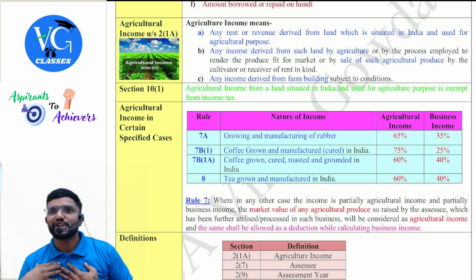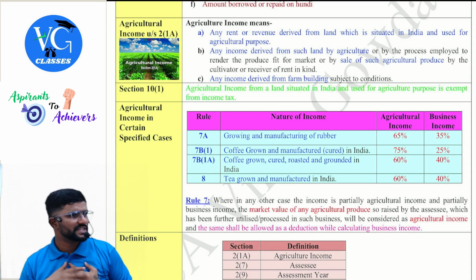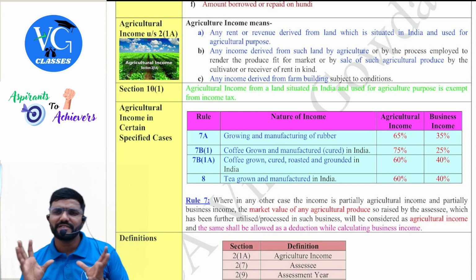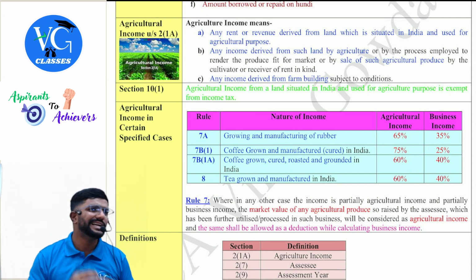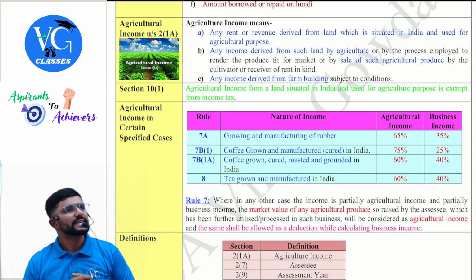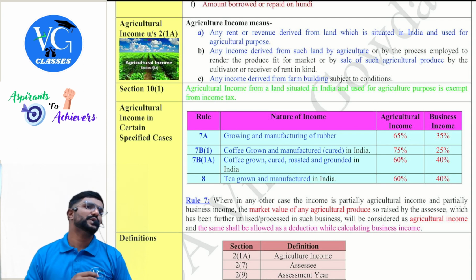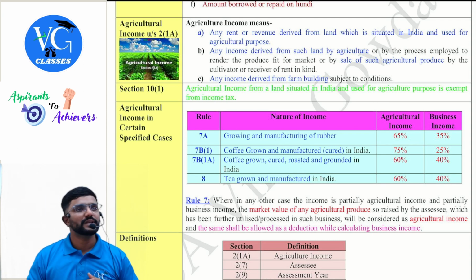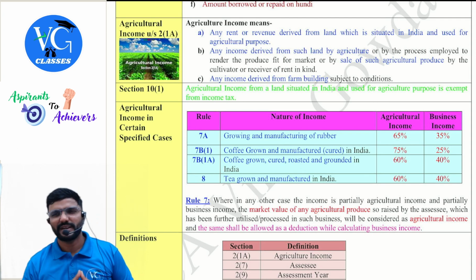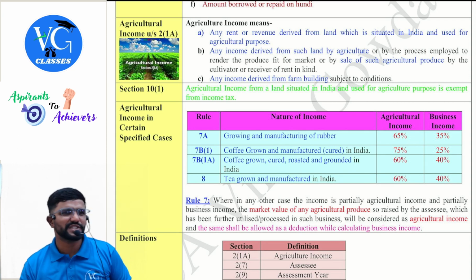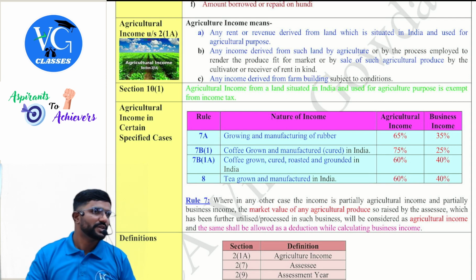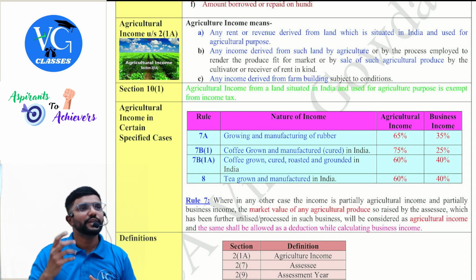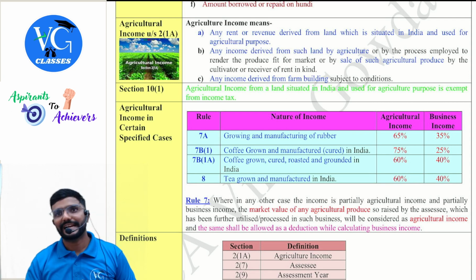I have agriculture land. I do harvesting or cultivation of crops, everything. I harvest and sell the crops. I earned 20 lakh out of it. Is it my agriculture income? Yes, purely agriculture. Next, I am the lazy guy. I have agriculture land. I cannot do cultivation there. So I let out my agriculture land to you. You are cultivating there, and you are paying me a rent of, assume, 10 lakh. Is it an agriculture income for me?